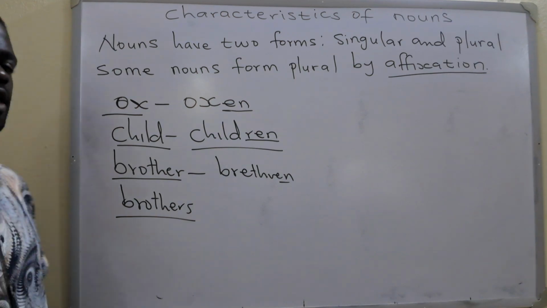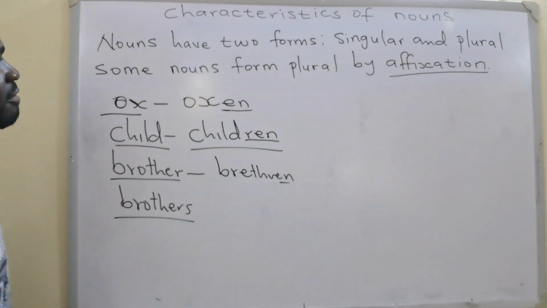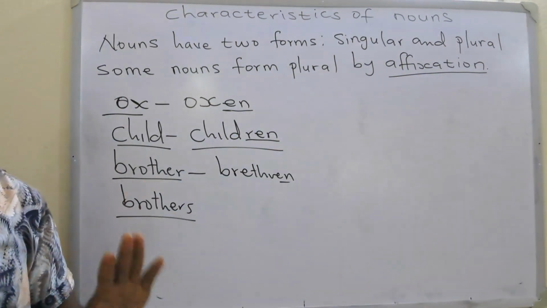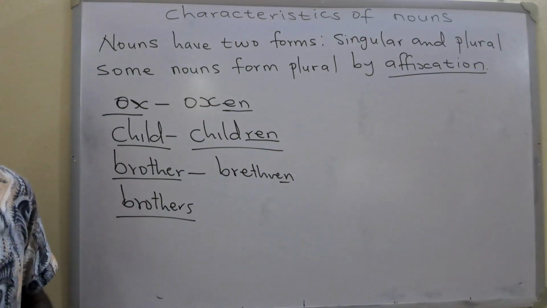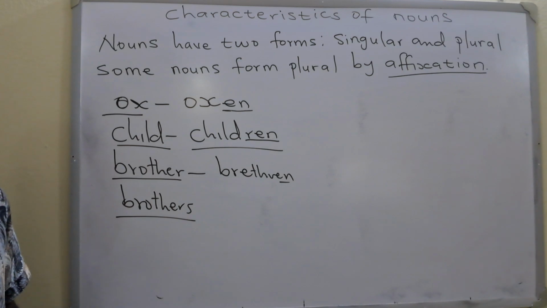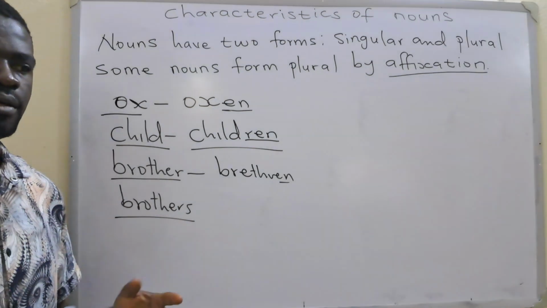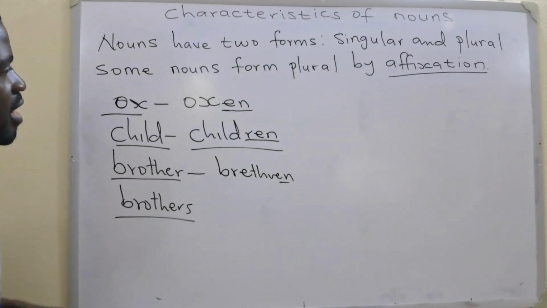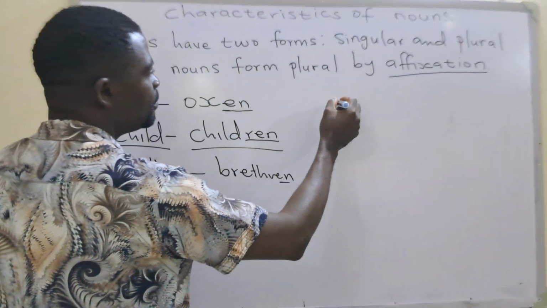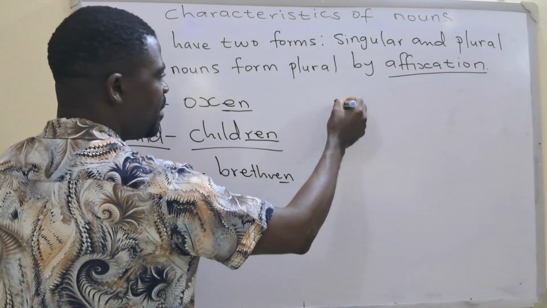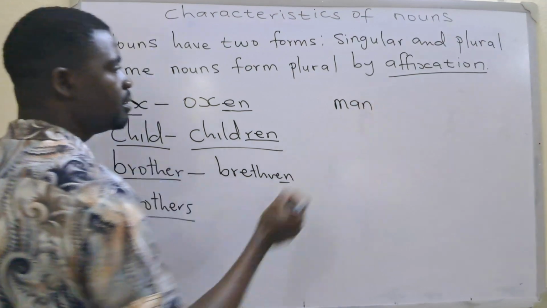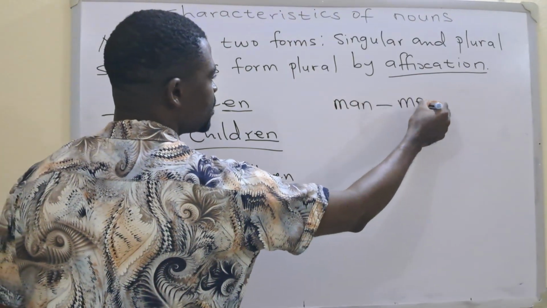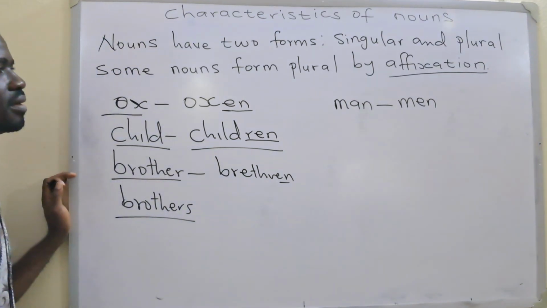Okay, and then there are some other nouns that don't take affixes at all. Instead, the change is internal. They kind of change their form completely. Say man, man will change to men.